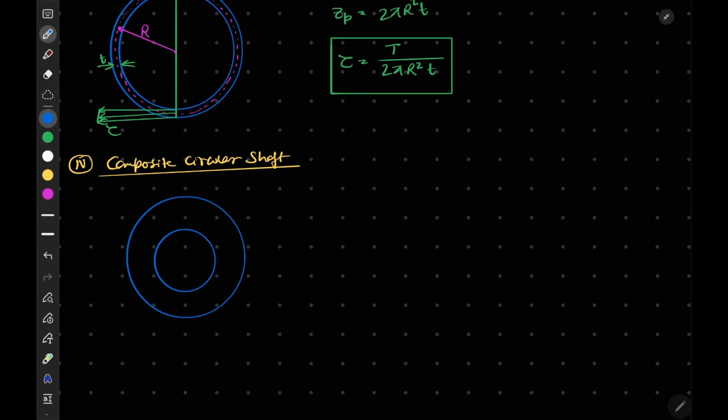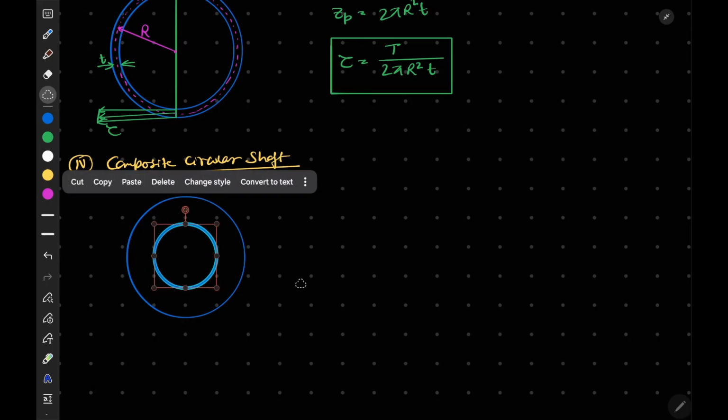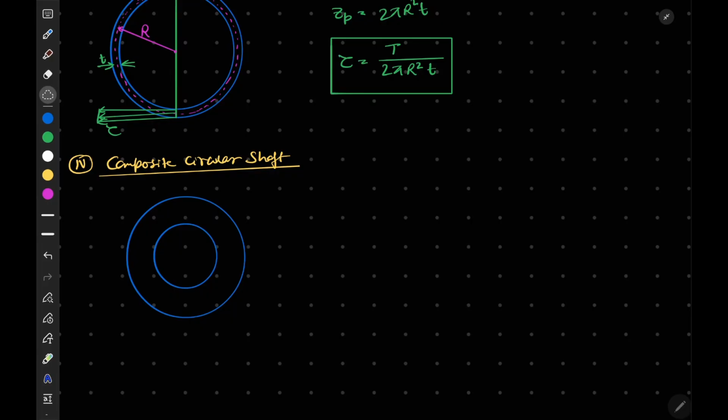Let's say this is our material one. Let me center it first. Let me make it material one, and let's make this material 2.